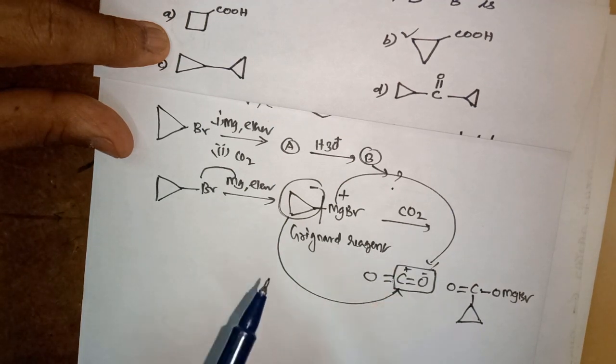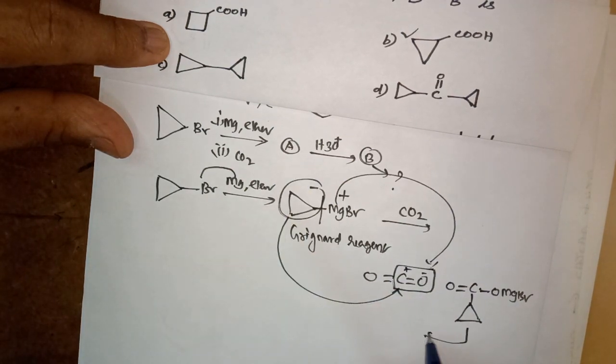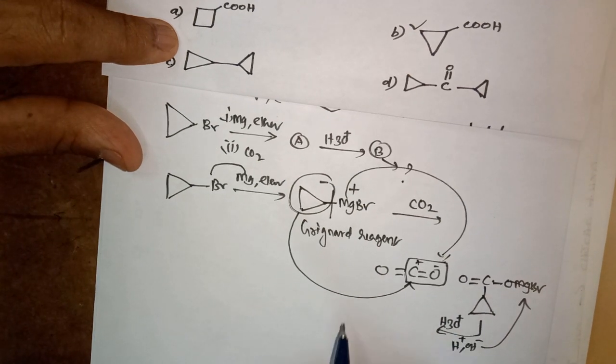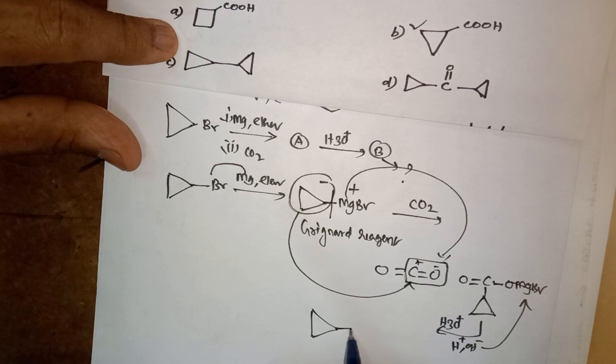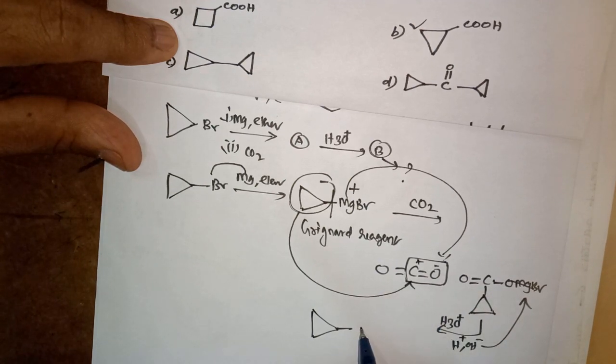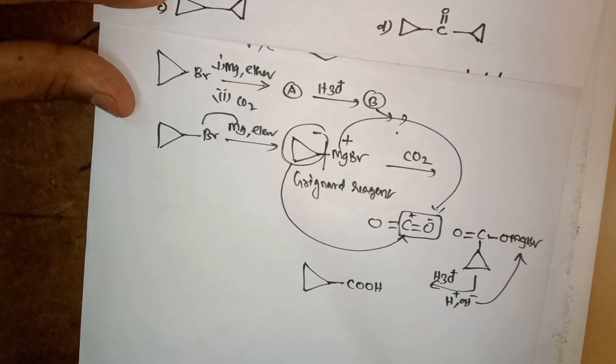When it is subjected to acid hydrolysis, I can go for acid hydrolysis. It is H3O plus. What will it do? Water splits to form H plus and OH minus. Instead of this, OH is substituted. So what are we getting? It is cyclopropyl, C double bond, instead of this, OH comes. This is COOH.